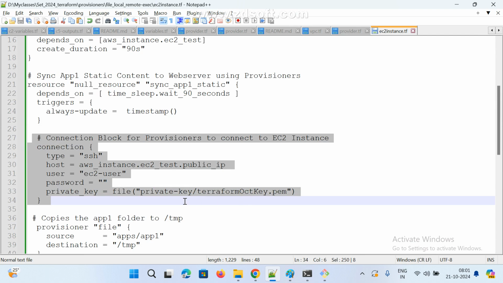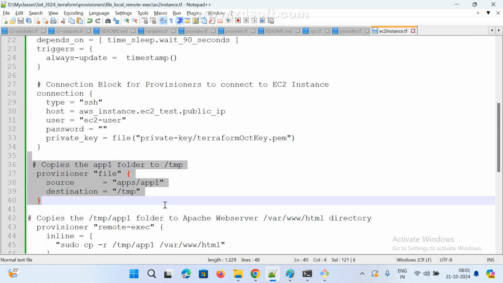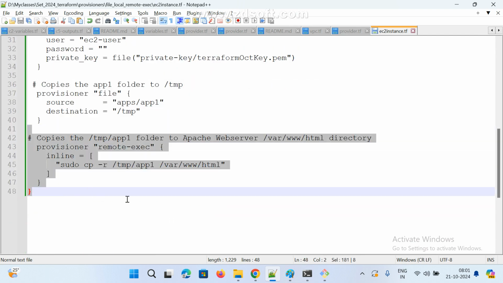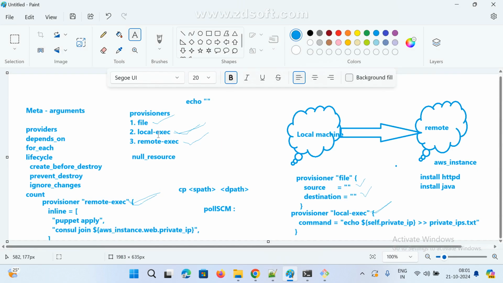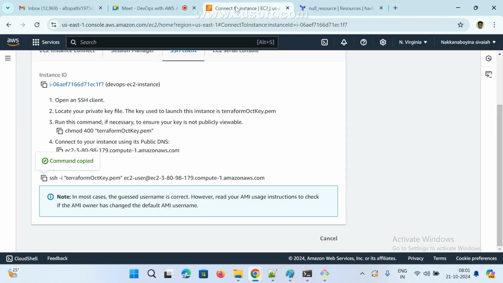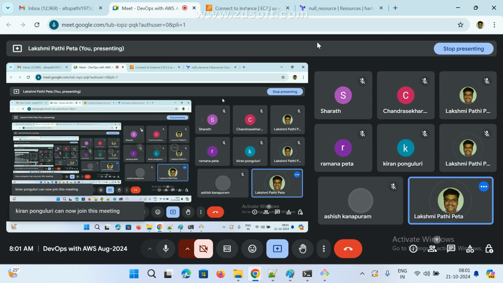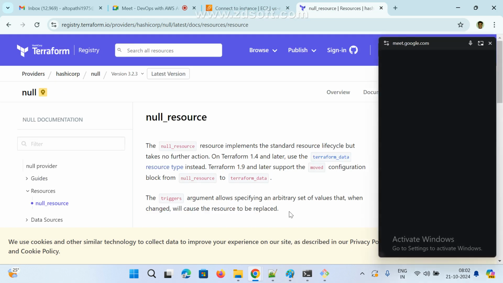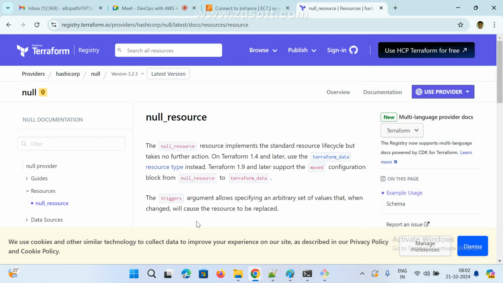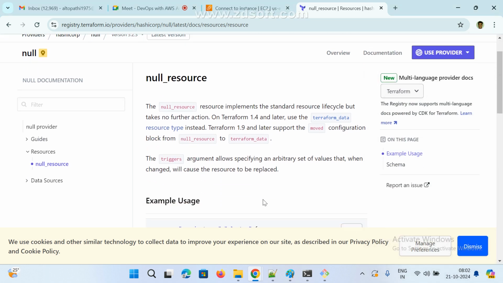Last class I showed how to connect, copy, and execute the files. Clear, Ramya? Hello? Sharath, clear? Anyone any doubt? I hope we got some idea, right? So that's it from my side. Just try to practice.